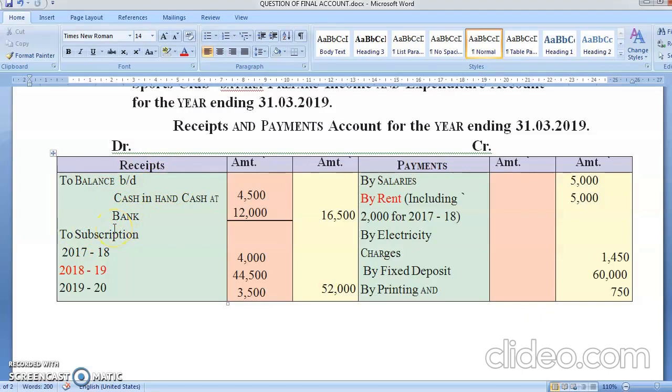Subscription. Now say it's a sports club. Club means how does a club run its business, what is their revenue? Subscription.